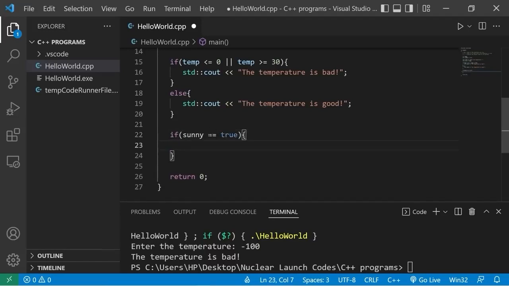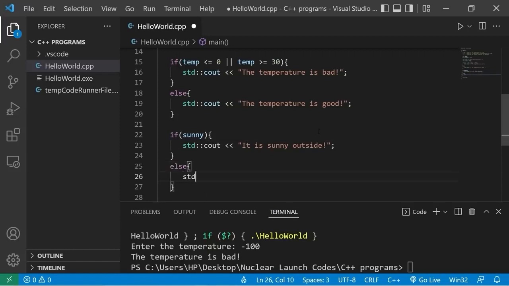Now, if you're examining to see if a Boolean variable is true, you don't necessarily need to say equals true. You could just type the name of the Boolean variable. If sunny. If sunny is true, we'll display a message. Standard output, it is sunny outside.